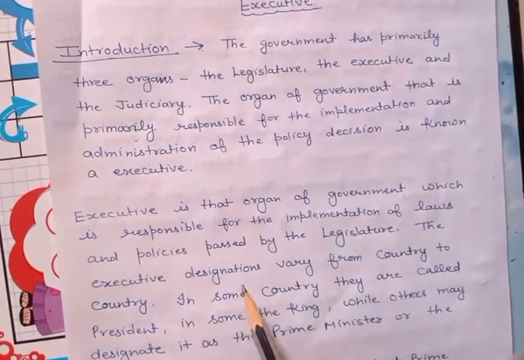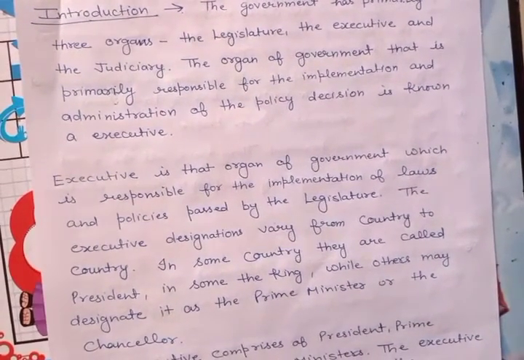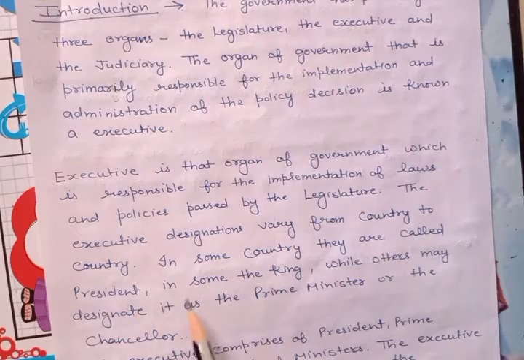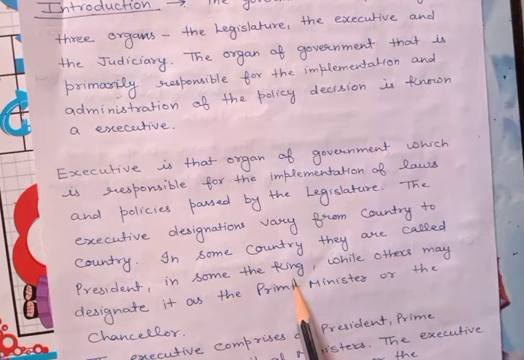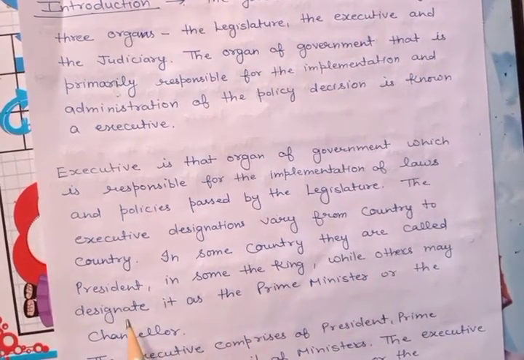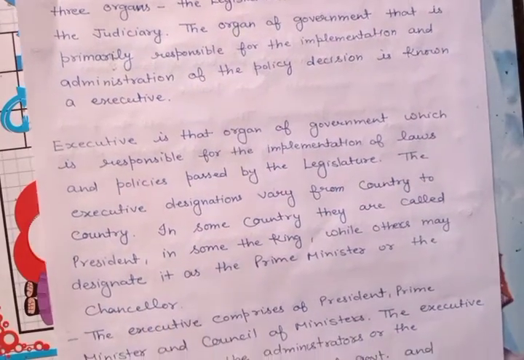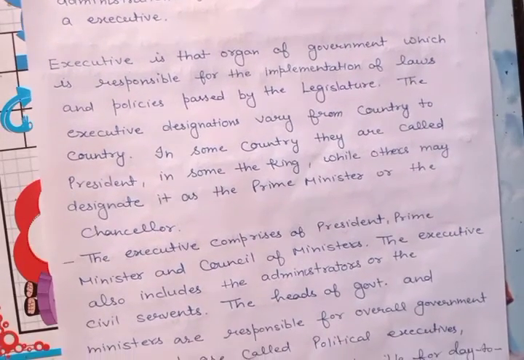The executive designations vary from country to country. In different countries there are different names for these executives. In some countries they are called president, like in our country India, where the president is the nominal head. In some countries it is the king or queen, like in the United Kingdom, where the king or queen is the executive head of the UK, while others may designate it as the prime minister or as the chancellor in Germany. So there are various names for the executive head in different nations.